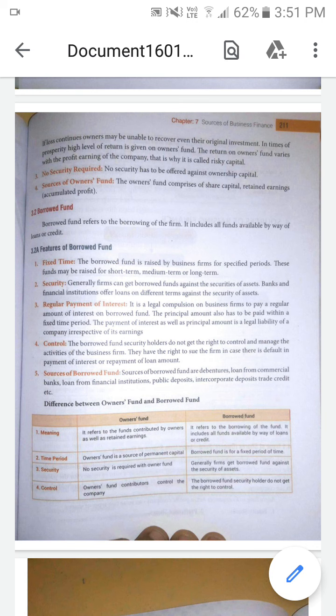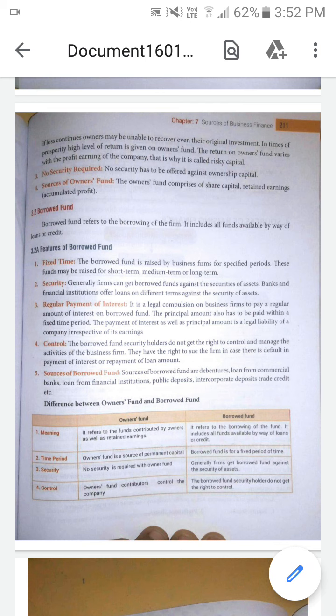So why is it called risky capital? If there is a loss, the return on owner's fund will be very low, and only if there is a profit will the return on owner's fund be more, as per the profit earning capacity of the company. So only it is called a risky capital for the owner's fund.